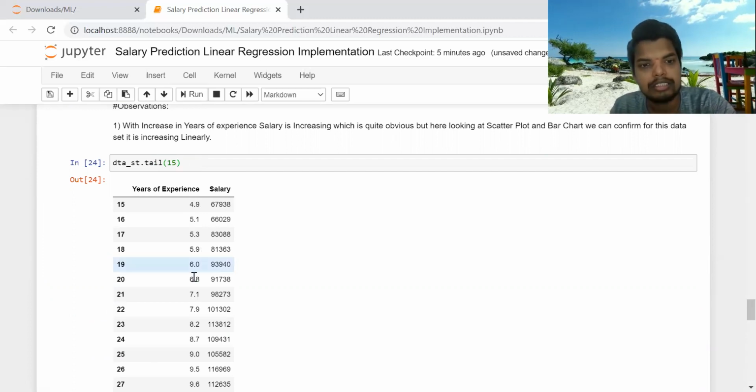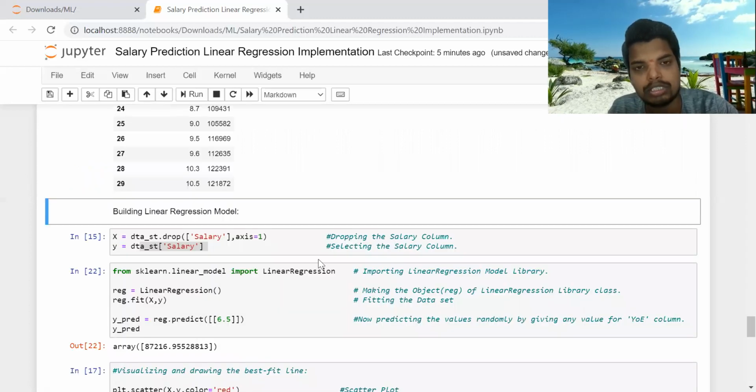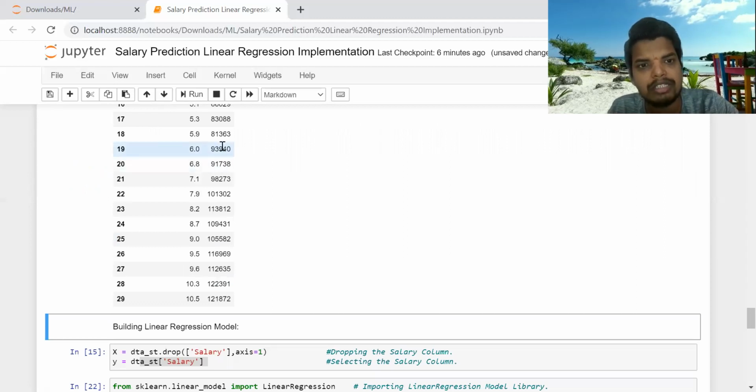Okay, so you can see 6.0 is 93,940, 6.8 is 91,000, which is lesser than this 6 years. So some employees can have a lesser salary with more years of experience. It's not a hard and fast rule. It will generally increase, but in some cases it can even decrease. For 6 years of experience it is 93,940, for 6.1 it is only 91,738. But if you consider 5.9 years and 6.8, our predicted value for 6.5, which is 87,216, lies midway between 81,363 and 91,738.